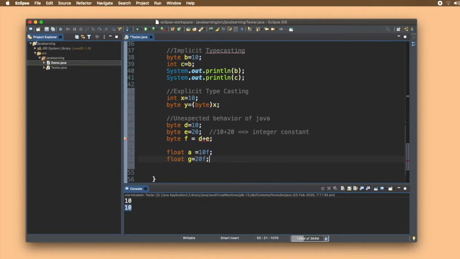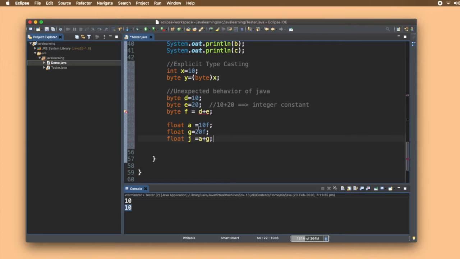Now both these are float values, and if I write float j equals a plus g, this will not give any error. If we add two float values, it is convertible into float. This variable is taking the result, but in the case of byte it is not taking. That's why it is unexpected behavior and it's still unanswerable.